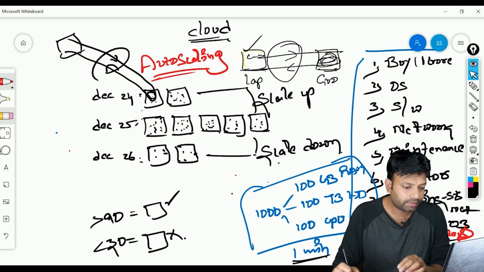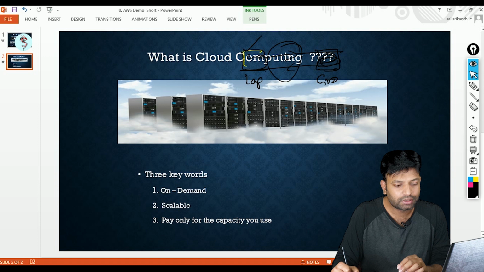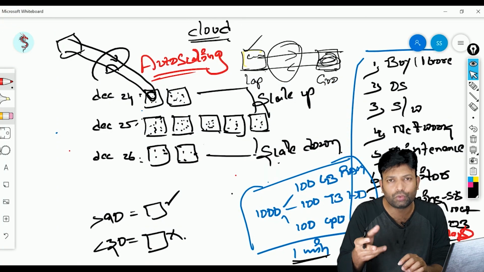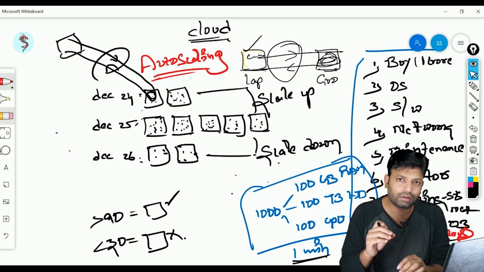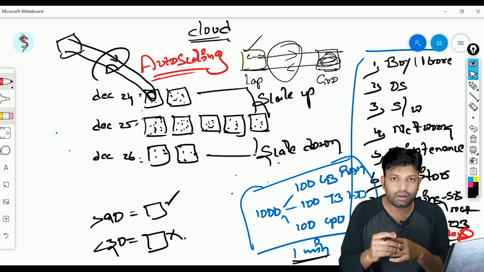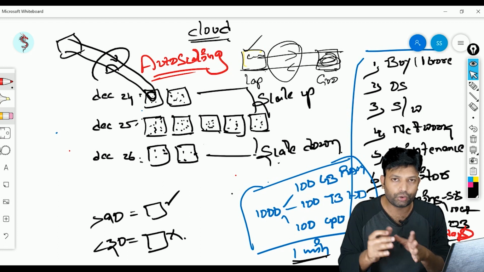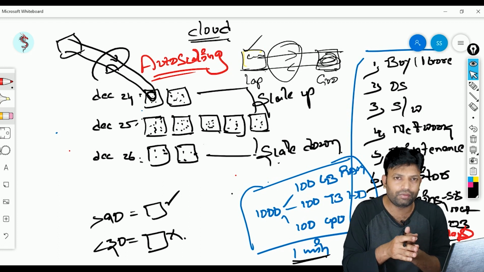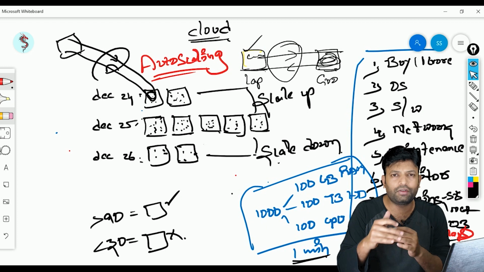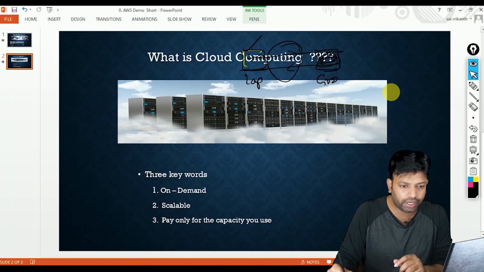Before that, for scale up and scale down, we have a few more words, like scale out and scale in, many words are there. Here the focus is not on how we are scaling. The focus is that somehow we are increasing something, could be the configuration of a server, could be the number of servers. That is what scale up and scale down. Just remember this one. Later on when we start our actual AWS course, I will explain many other things. Now we understood.